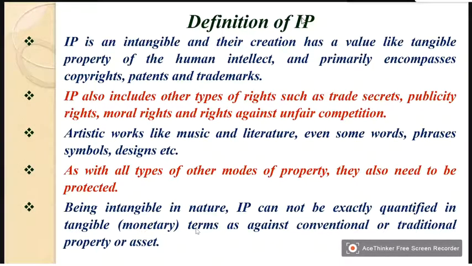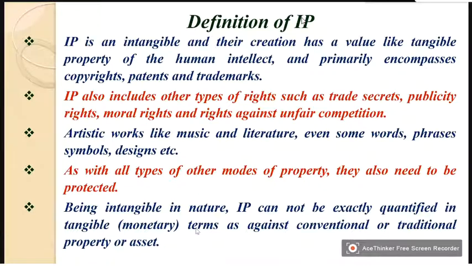Now IP also includes other types of rights such as trade secrets, publicity rights, moral rights, and rights against unfair competition. So these are some of the areas which come under intellectual property. Now, artistic works like music, literature, even some words, phrases, symbols, designs, etc., can also be claimed as intellectual property.